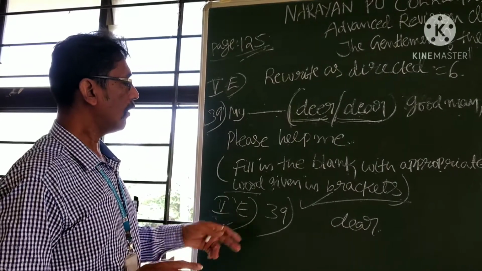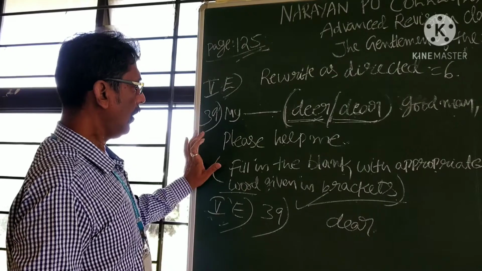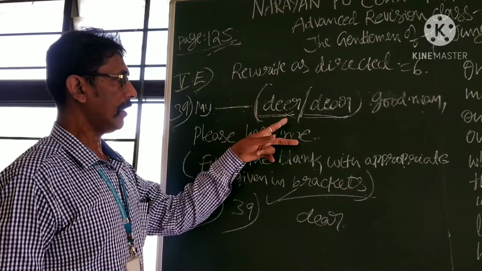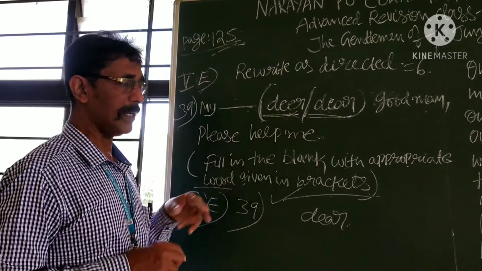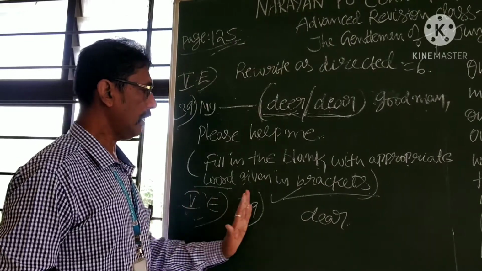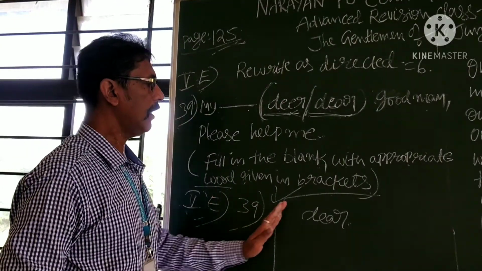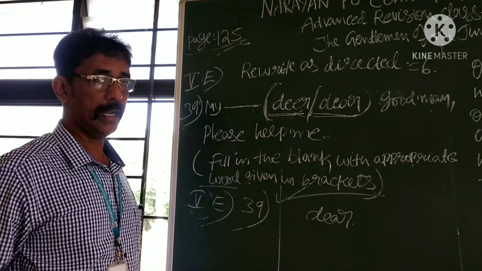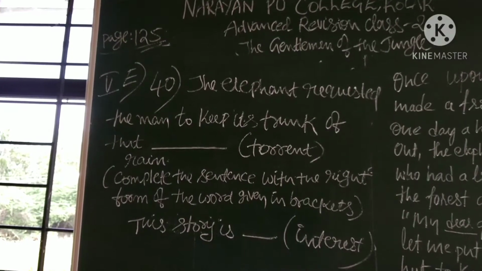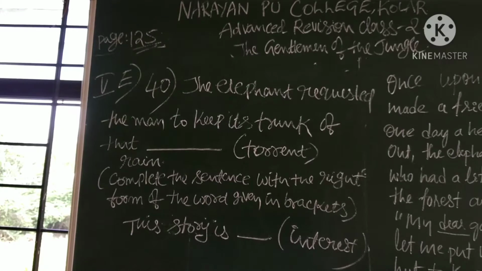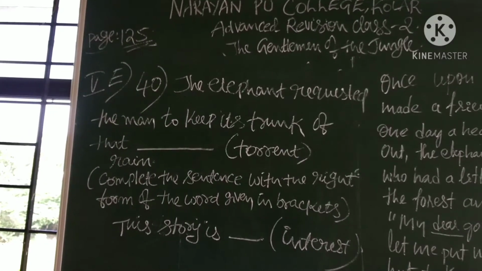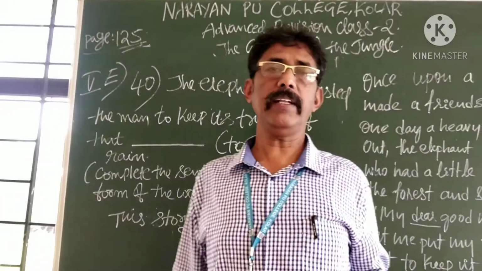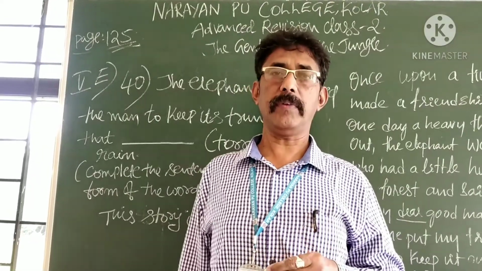Okay, now it is called art of answering question number 39. Fill in the blank with appropriate word given in brackets. You select and write. You are not required to write this one. Again, you write simply 5th E 39 near margin, that is enough. That's all. This is the art of answering 5E 39. So 37, 38, 39, two types of grammar topics are over.